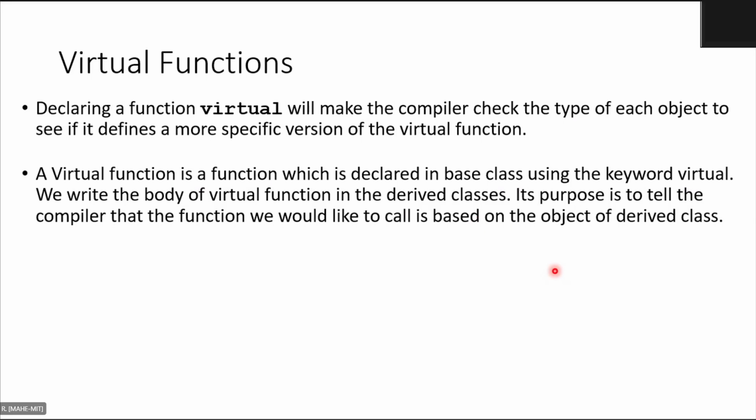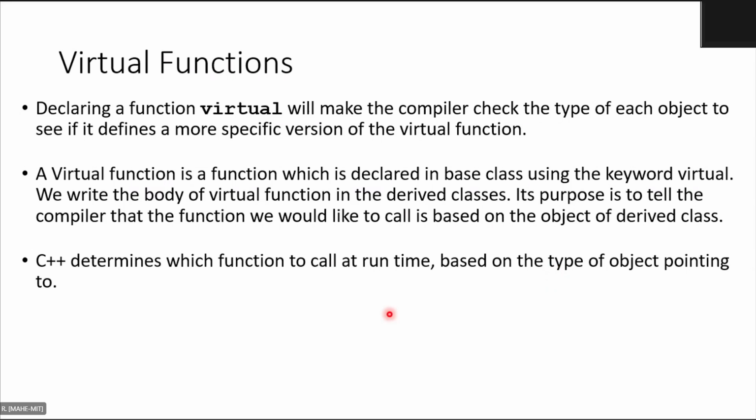So it will find the derived class version of the function and call that instead of the base class one. C++ determines which function to call at runtime based on the type of object pointed to. Why is it done at runtime? Because only when you run the program will you get to know what you are pointing to, and based on that you will be able to take the decision.